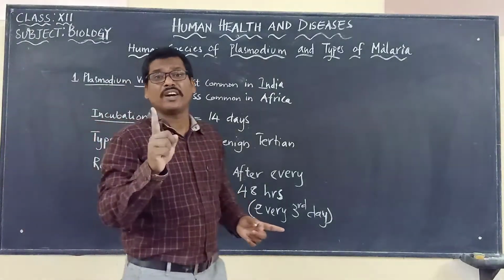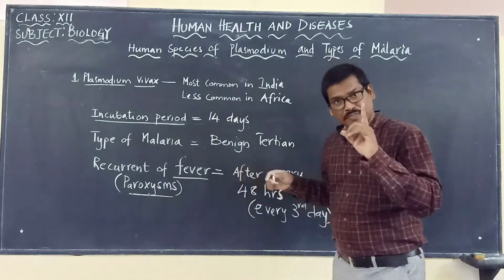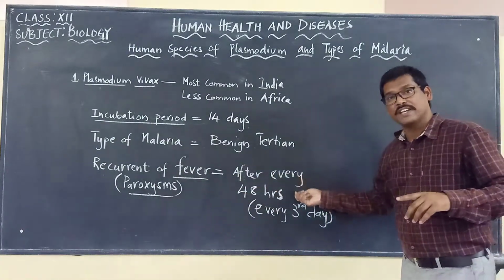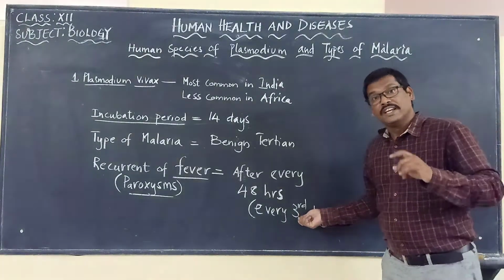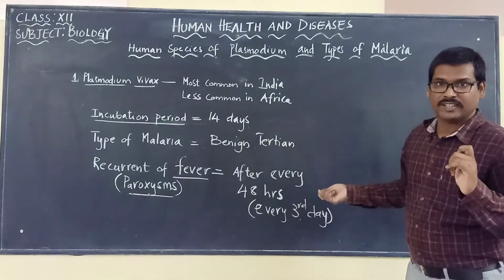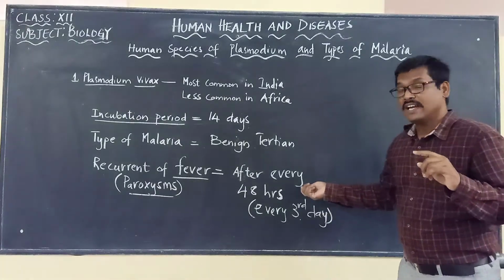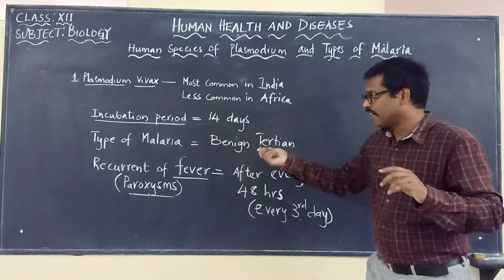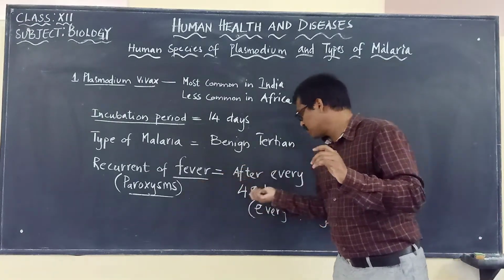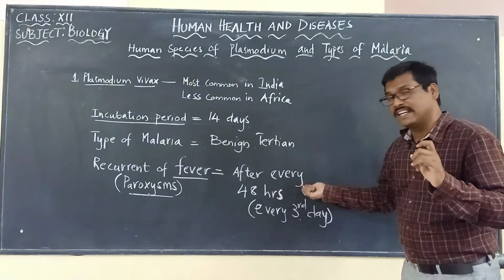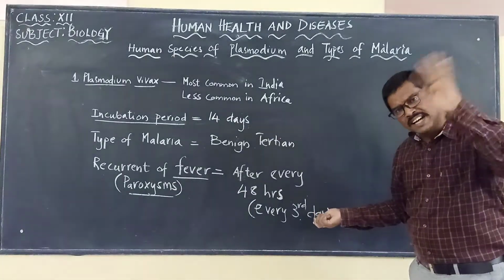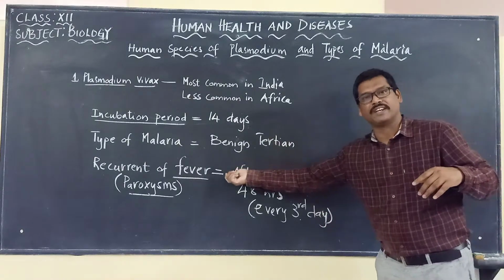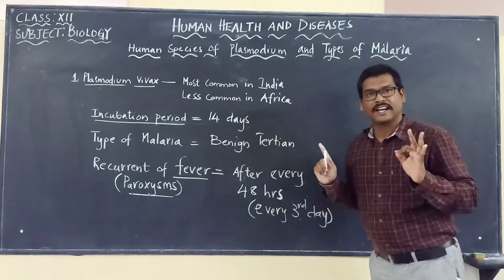After every 48 hours, which means every third day, it will be showing high fever. So recurrent fever means paroxysms: after completing 48 hours, 2 days, on the next third day it will be showing fever. That we are calling recurrent fever.